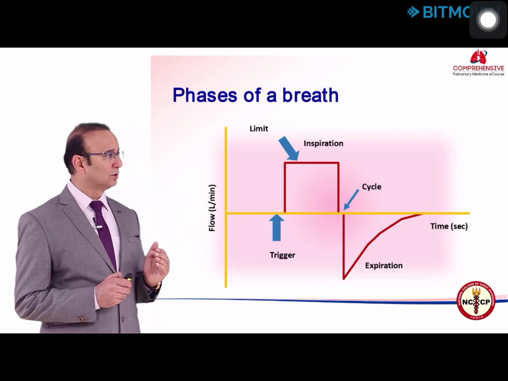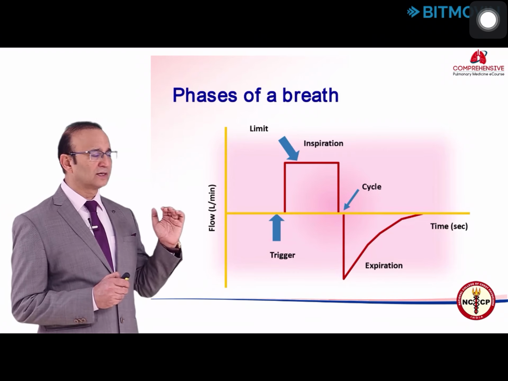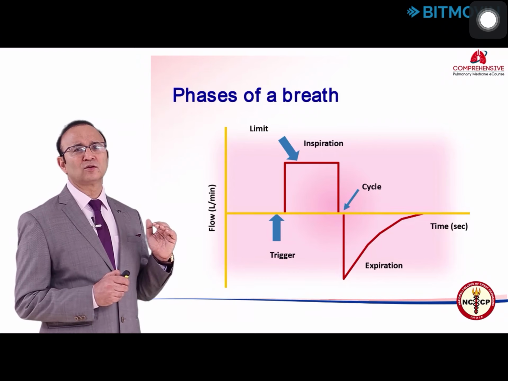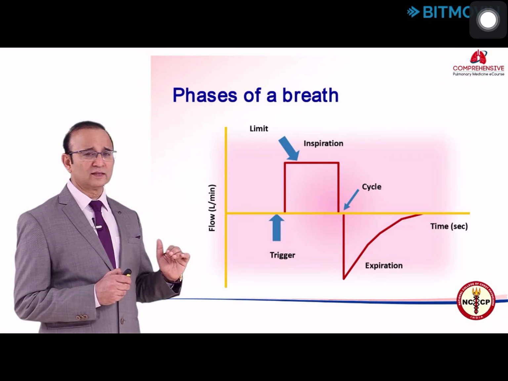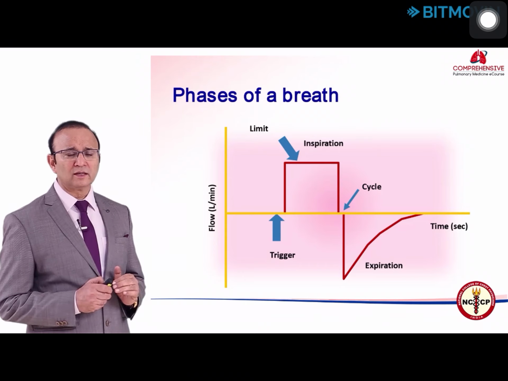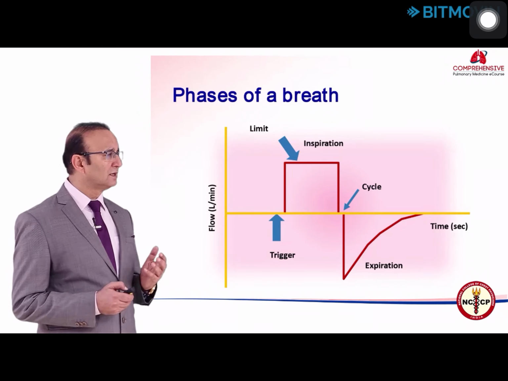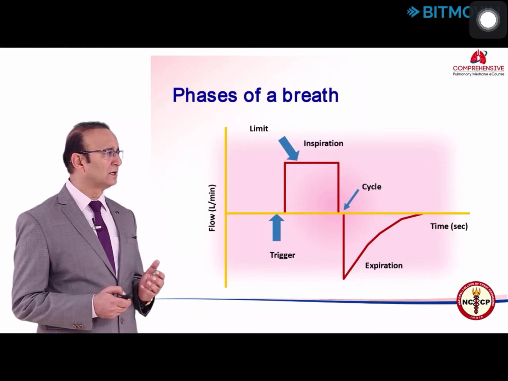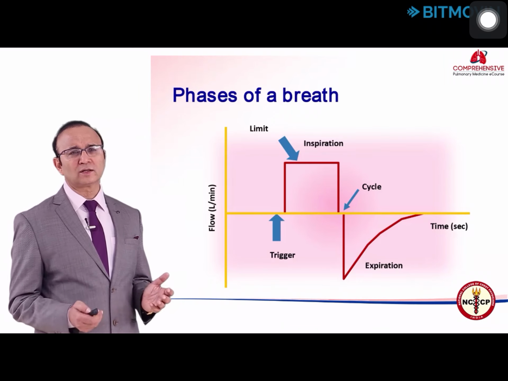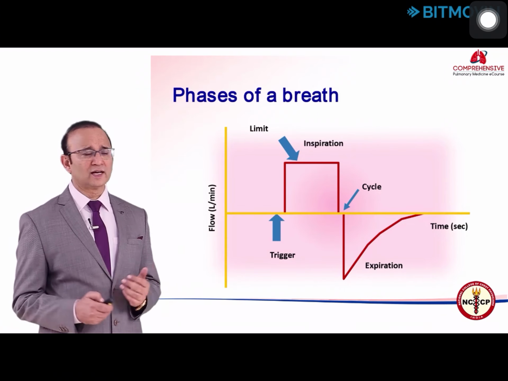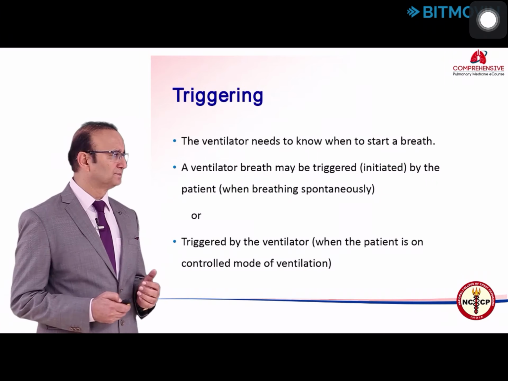During a pressure controlled breath, there will be a trigger, the inspiratory valve will open, the patient will get a uniform pressure, and depending on the inspiratory time, the inspiratory phase will end, and then there will be cycling. So this way, there are the 4 phases of a mechanical breath. These phases help us to explain how a ventilator starts, sustains and stops inspiration, and what it does in between inspirations, that is the expiratory phase. So let's go into a little more detail about these phases.